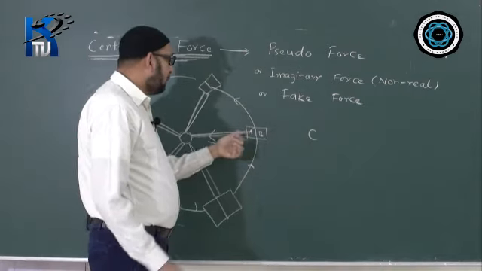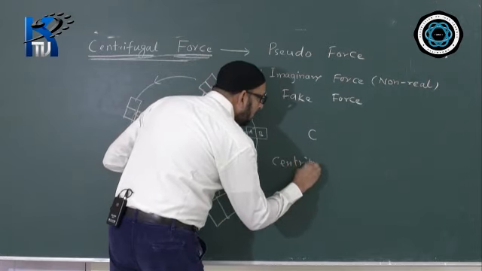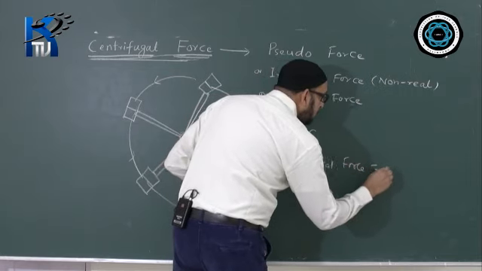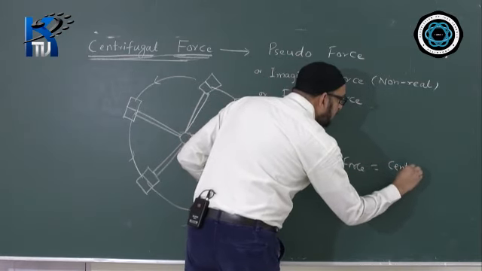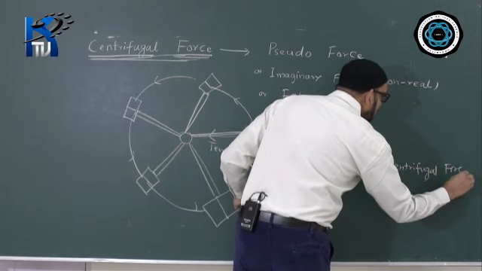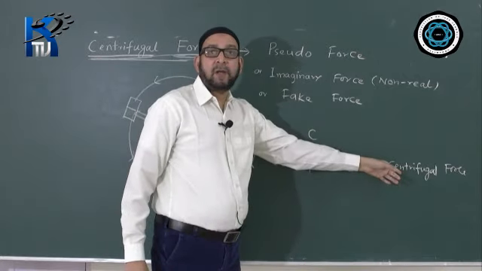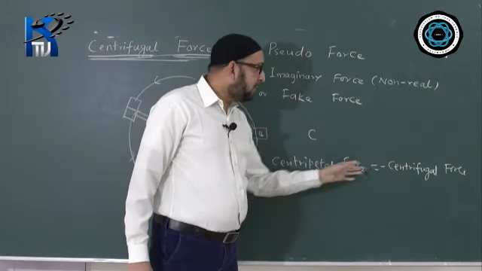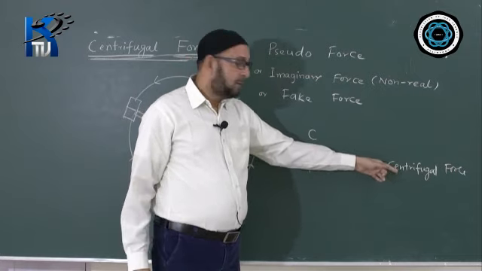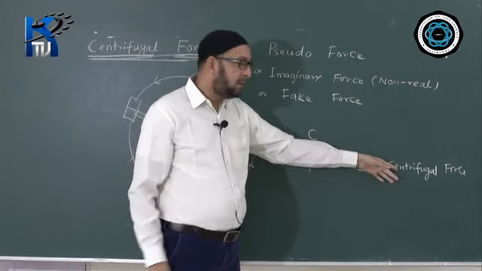Though its magnitude, we write like this: centripetal force is equal to centrifugal force with a minus sign. These two forces are assumed to have equal magnitude, means equal values, but direction wise opposite. Centripetal force is acting towards the center, whereas centrifugal force is acting away from the center.